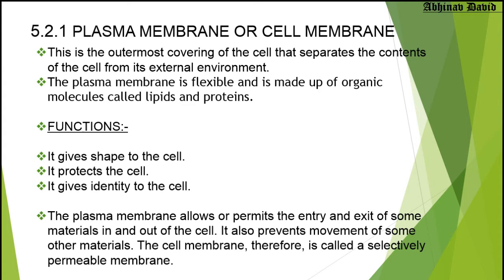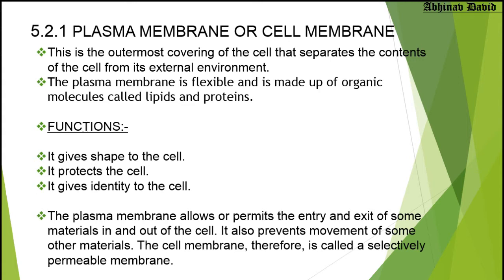If you take the example of plant cells and animal cells and differentiate between them, plant cells have the cell wall as the outermost covering, but inner to the cell wall they have the cell membrane. So the cell membrane is the layer which covers all cells, whether they are plant cells, animal cells, bacteria or any other cell. Cell membrane is present in all cells, and it separates the contents of the cell from the external environment.